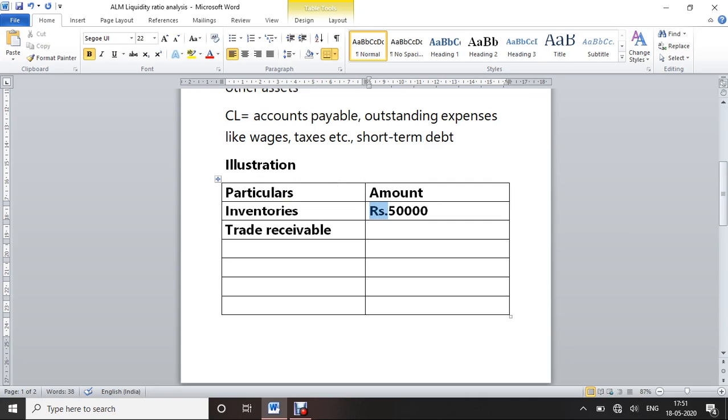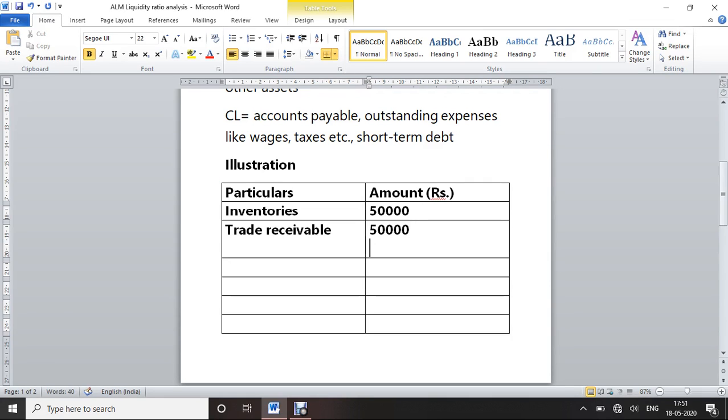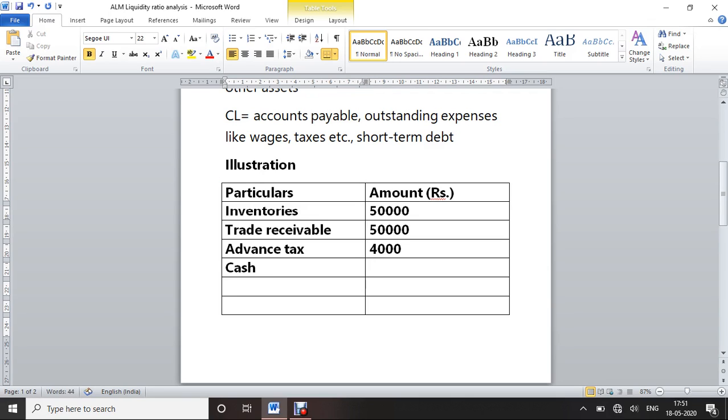Next, trade receivable, same 50,000. Next, advance tax, 4,000. Cash and cash equivalents.